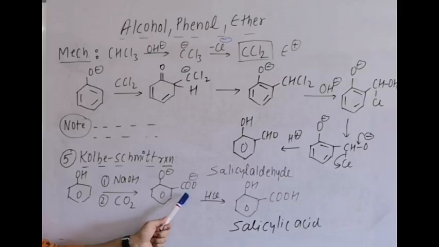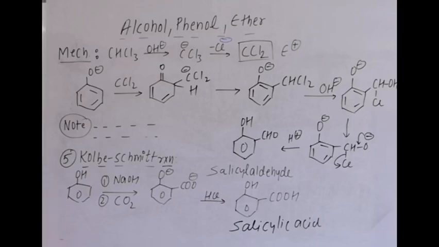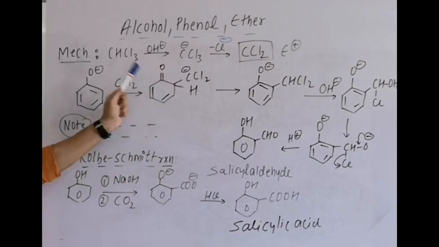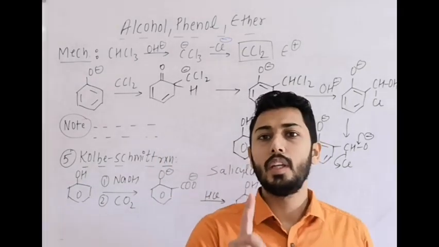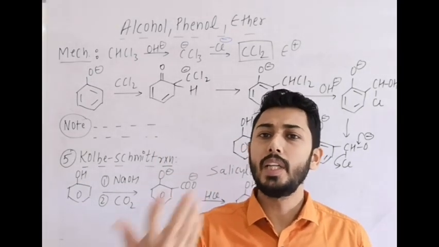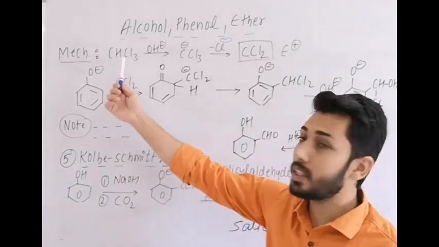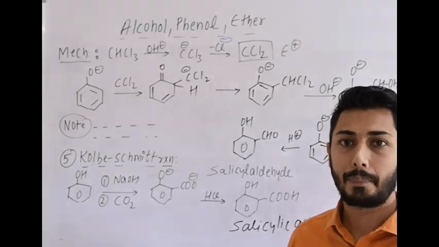Here writing the ortho product CO minus, after acidification both will gain H and we get salicylic acid as the product. So in Kolbe's-Schmidt reaction we get salicylic acid, in the Riemer-Tiemann reaction we get salicylaldehyde. Remember, in the Riemer-Tiemann reaction in NCERT they have only given formylation, that is salicylaldehyde formation, but if we take CCl4 in the Riemer-Tiemann reaction, it also generates salicylic acid, right?